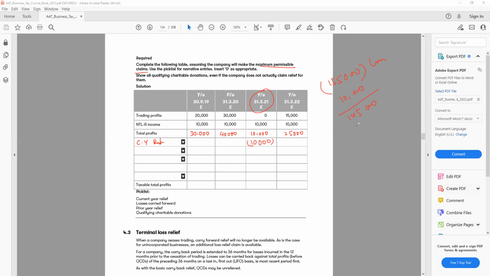All right, so we have 145 still left, the loss. The next one we have is the prior year loss, or previous year. We have 40,000 here. So we can say 40,000. We can minus from here.